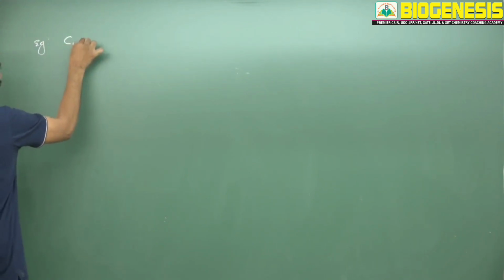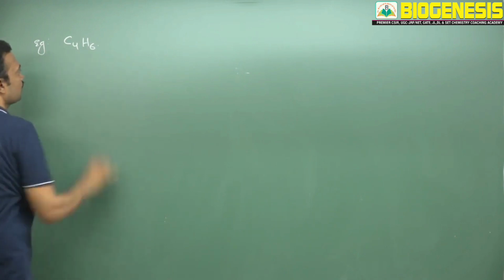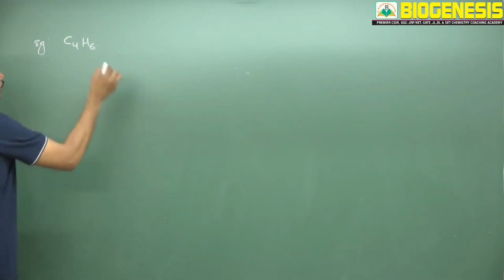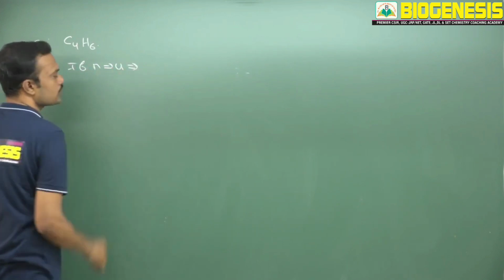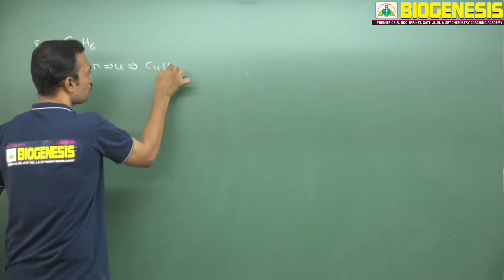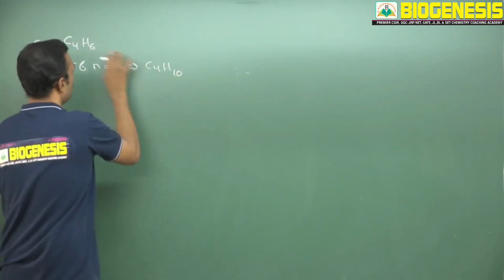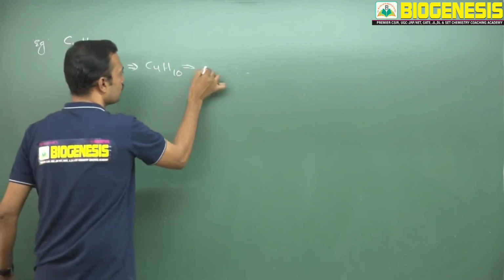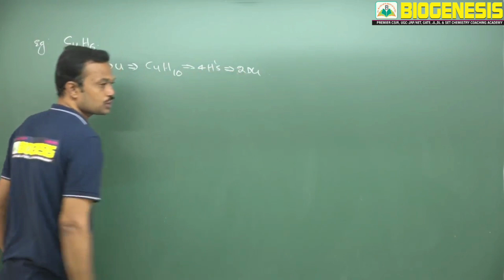Now here I am writing 4 carbons are present. Now I am writing C4H6. If n is equal to 4, what is the degree of unsaturation if it is substituted in the alkane general formula? So this is C4, 2n plus 2, that is 10. So how many hydrogens differ? 4 hydrogens differ here. When 4 hydrogens differ, the degree of unsaturation is 2.